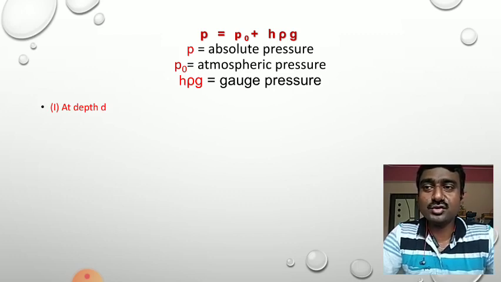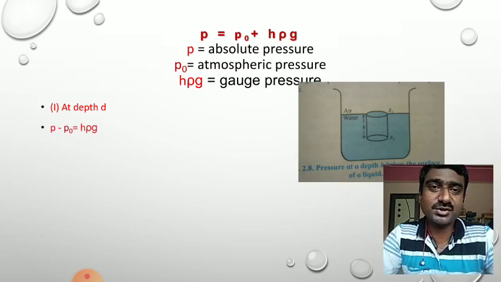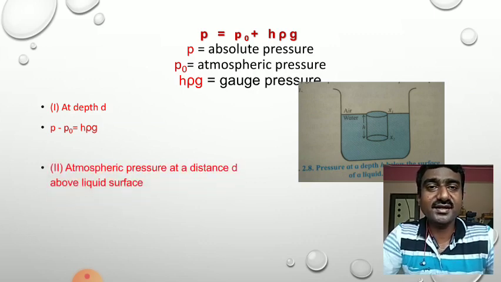Let us discuss two cases. First, at depth h as shown in this diagram, the pressure can be given by P minus P0 is equal to h rho g. So the gauge pressure at depth is nothing but P minus P0. Now the second case, which is atmospheric pressure at a distance d above the liquid surface.